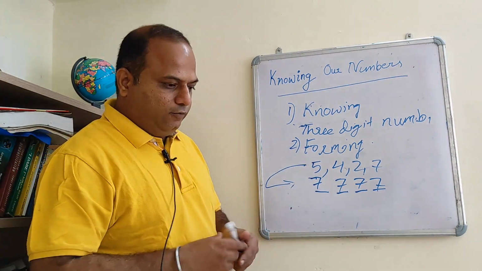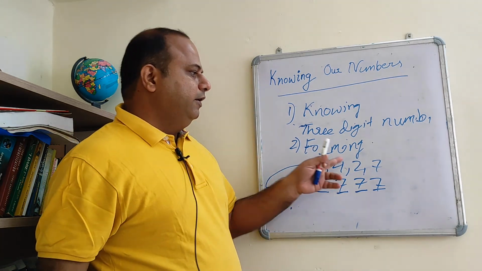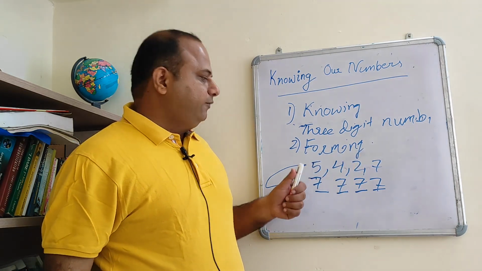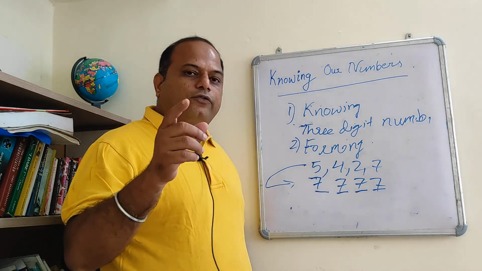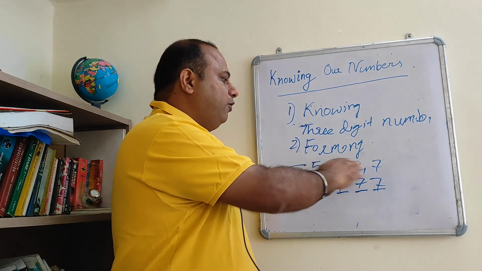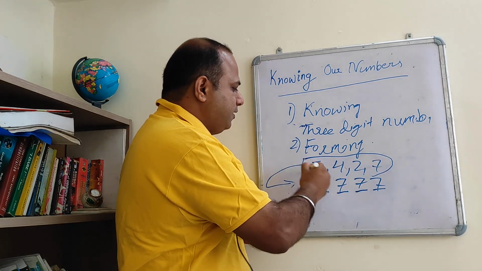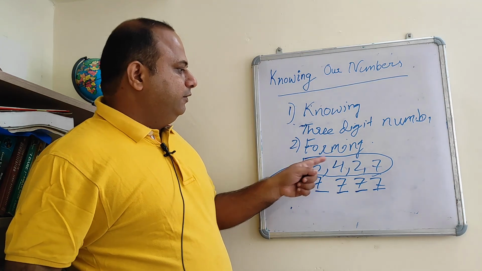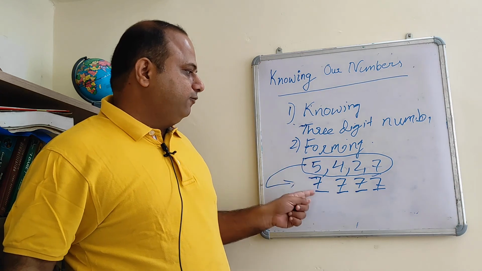So what they will ask you in competition, they will not ask you direct questions based on this, but the indirect questions will surely be there. They will put a condition. Either they will say that you are allowed to repeat or you are not allowed to repeat. Then they will ask you a question to form a 4-digit number: what is the difference between the biggest and the smallest 4-digit number formed by using these 4 digits? This is the way it is indirectly asked in competitive exams.